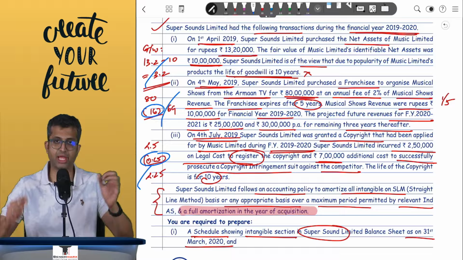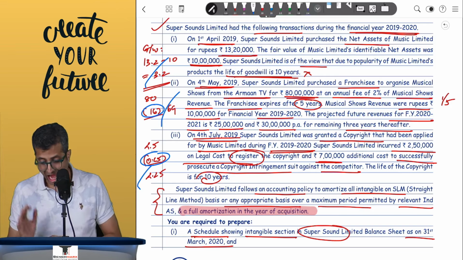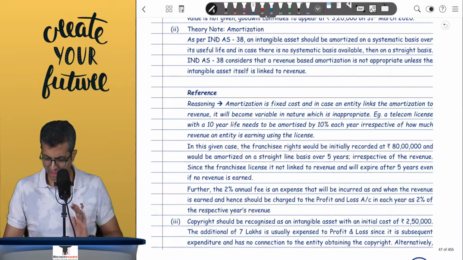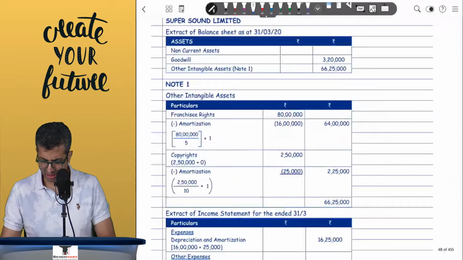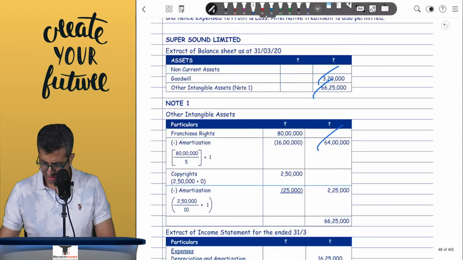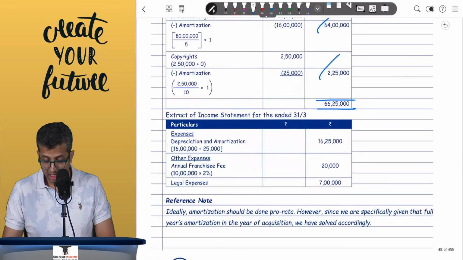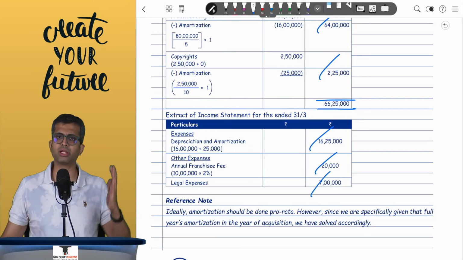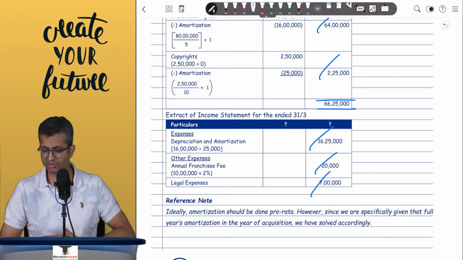Other than that, 7 lakhs as other expenses, legal cost, and 2% of 10 lakhs in the first year, 20,000 as other royalty expense. So when I look at my final extract of my balance sheet, goodwill will be 3,20,000 and franchisee will be 64 and 2.25, so that is 66.25. In income statement, depreciation and amortization will be 16.25, and in other expenses, franchisee fee and legal expenses will come at 20,000 and 7 lakhs respectively.